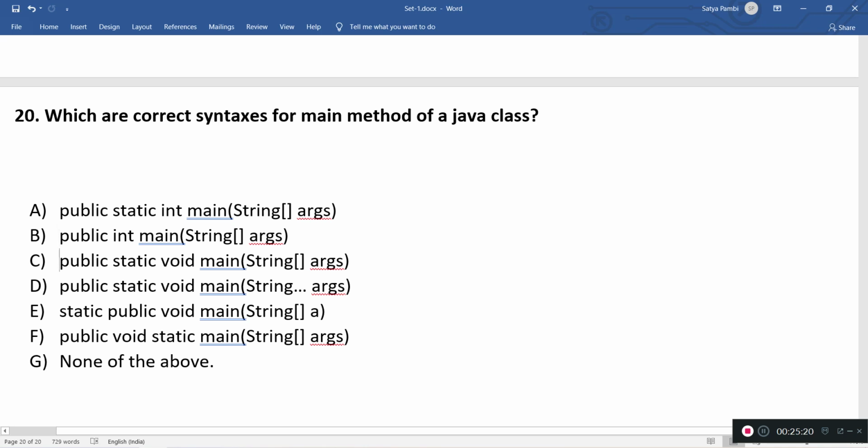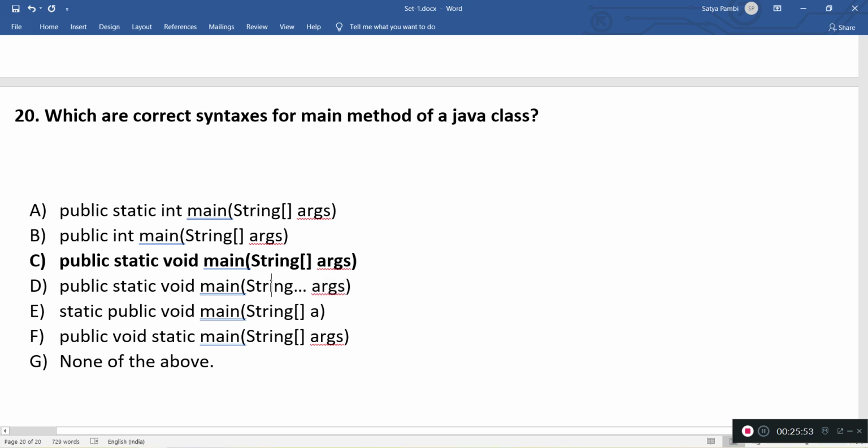Go to the next one, public static void main String args. Yeah, this looks good, this would be one of the answers. And the next, public static void main String... args. Can we write a main method like this, and does the JVM recognize it? Here we are giving varargs, variable number of arguments, instead of String args.